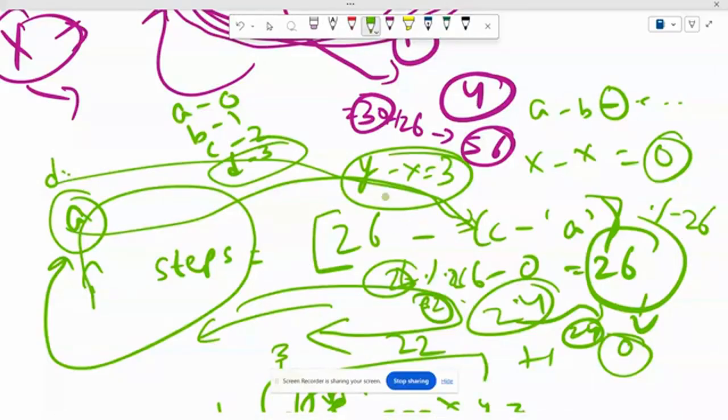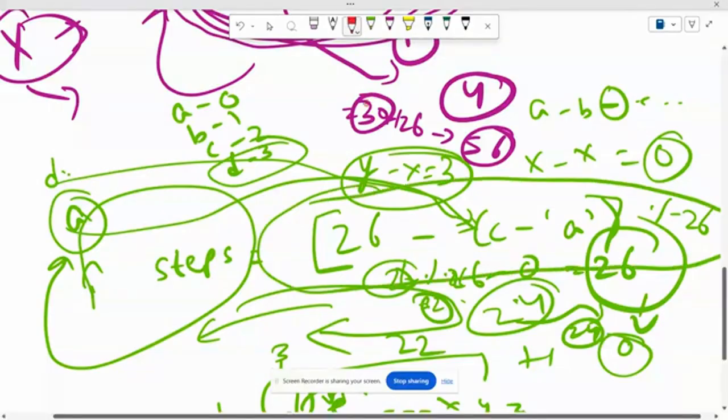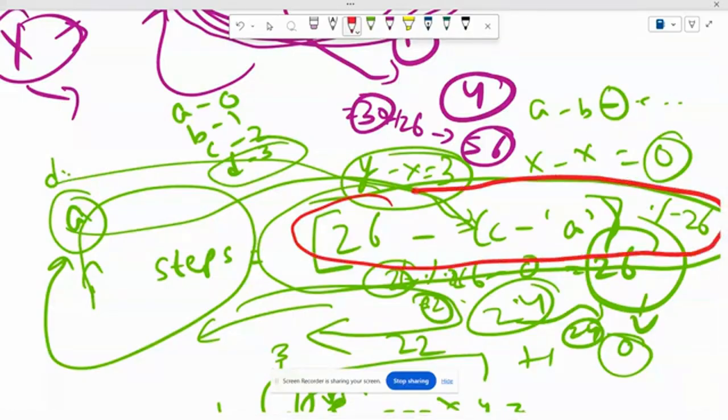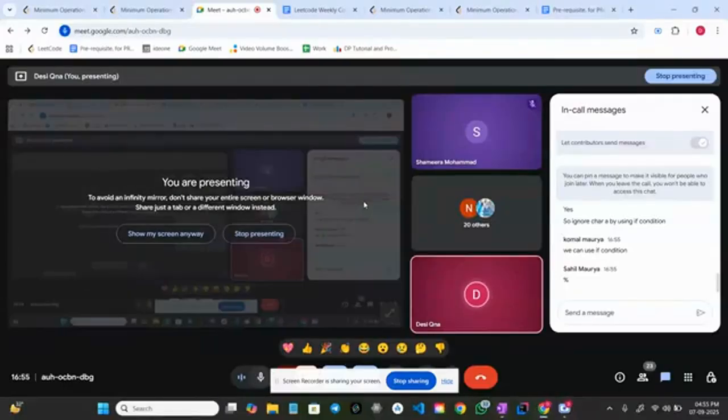So is the final formula clear with everyone? 26 minus C minus A and mod 26, this formula. Let me show you with a different color. Is this formula clear with everyone? Can we discuss the code? Everyone write yes or no. I want yes or no from all the 23 people present here. Great, Kumar, Sahil, Pragati. Awesome, mind blowing. Let's discuss the code, guys.